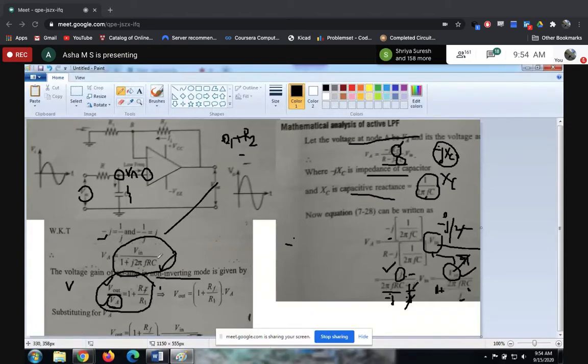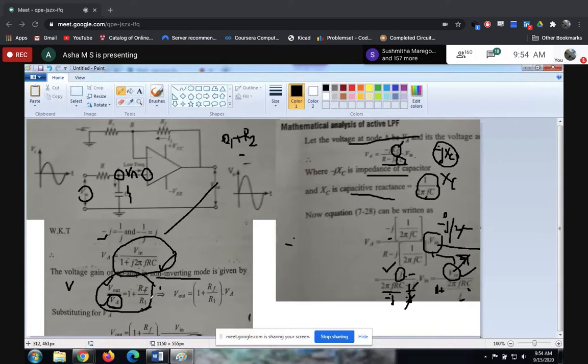Correct. What is this RF? So guys, when you say non-inverting mode, in all the circuits we will be having one input resistor as well as a feedback resistor. You can just go through all the circuits, whatever we have discussed and whatever we will discuss. If you observe all those circuits, we will have one feedback resistor as well as input resistor. So that's why this is a standard formula, 1 plus RF divided by R1. Don't worry how we got this, just memorize that one. So this is the voltage gain of a non-inverting mode op amp.